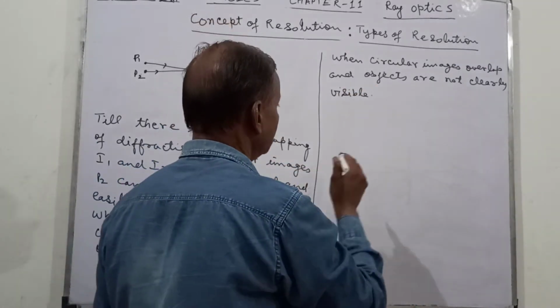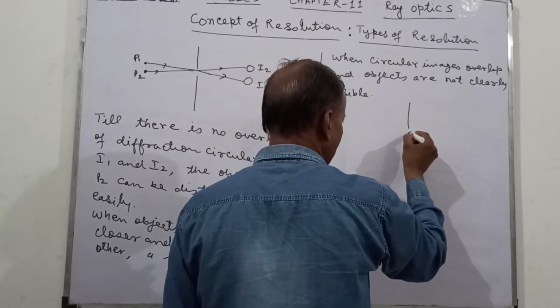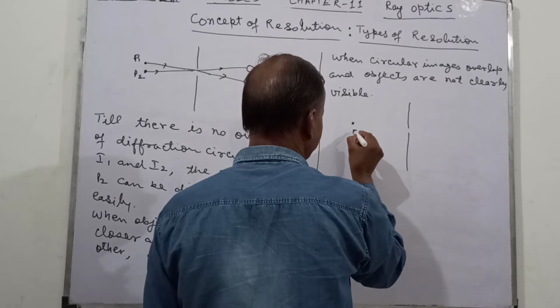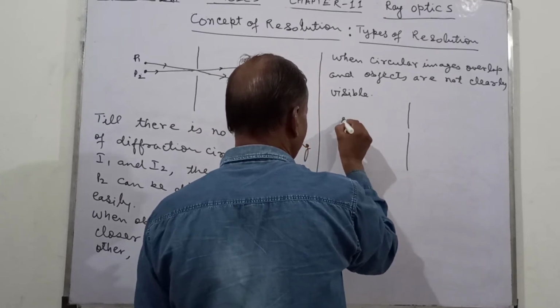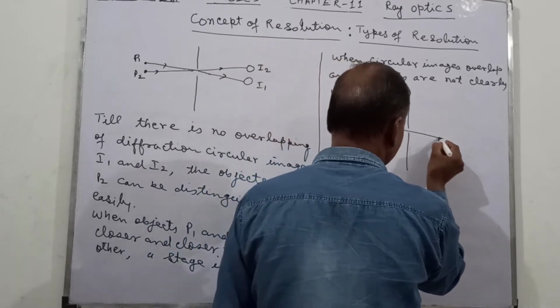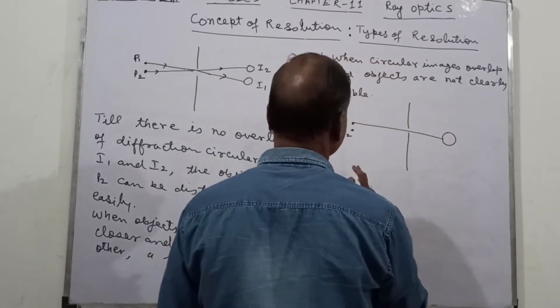So this is how I am taking it now here. This is now your optical device. These are now the points, P1 and P2.